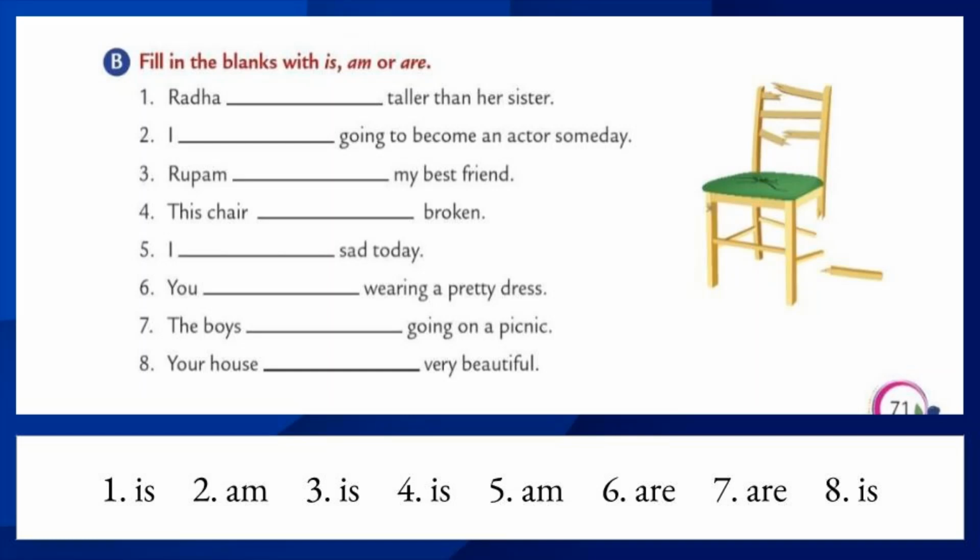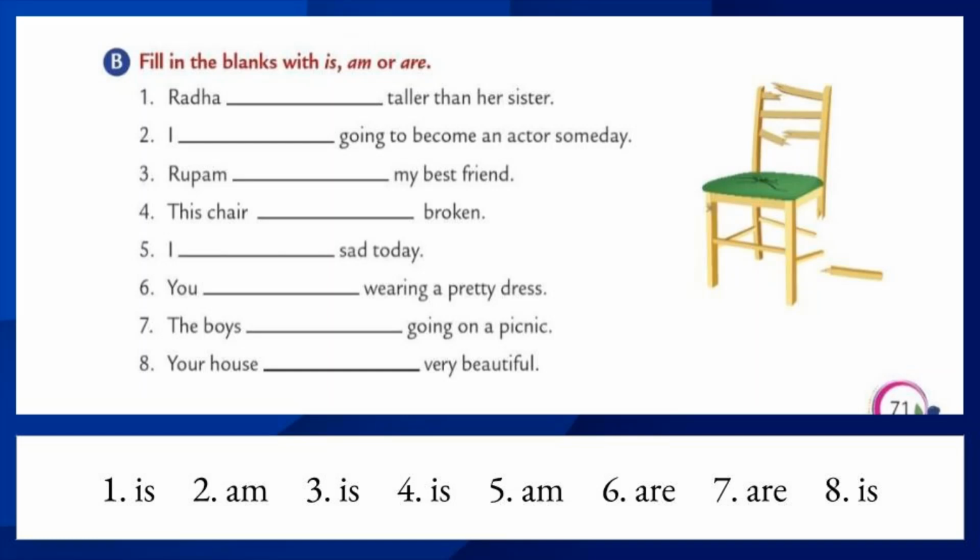Let's move to the second one. I dash going to become an actor someday. Already I said that when we use the subject as I, we should use the verb as am. Yes or no? Now, what we have to do? We should use am. I am going to become an actor someday. Let's move to the third one. Rupam dash my best friend. Rupam denotes a singular person, singular subject. So what we should use here? Is. The verb is. Rupam is my best friend.